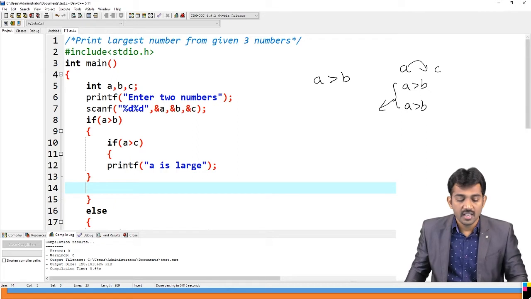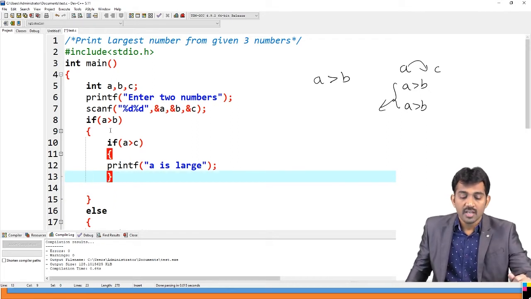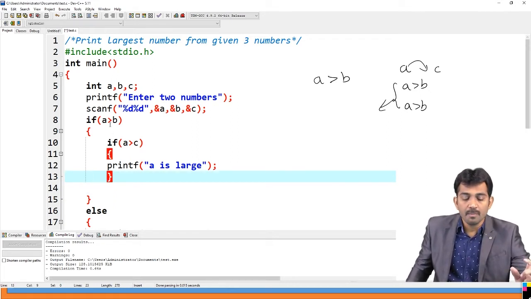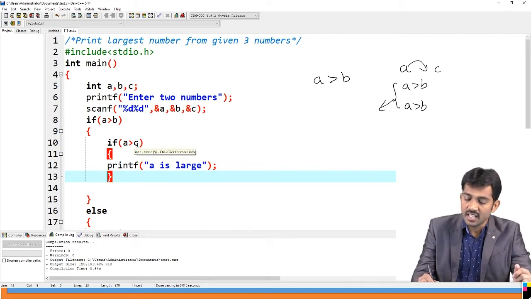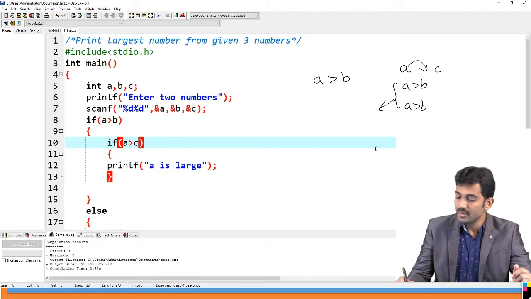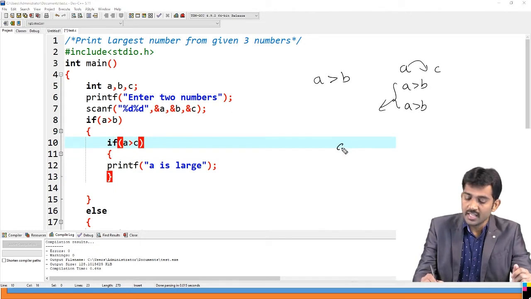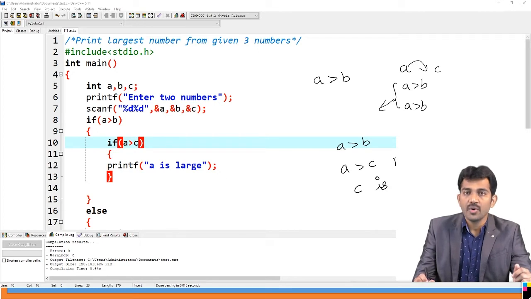And if A is greater than B but A greater than C is false, that means A is greater than B, condition true, but A greater than C, condition false. Condition false means C is greater. Right or wrong?